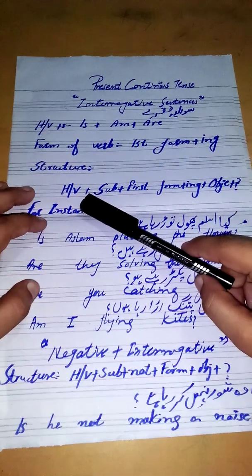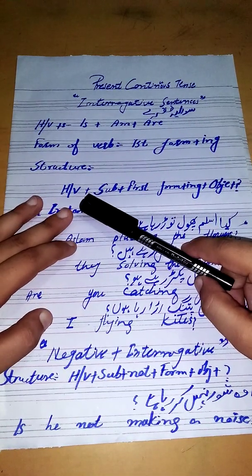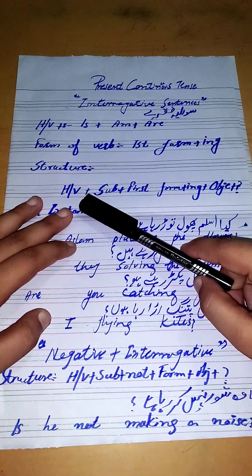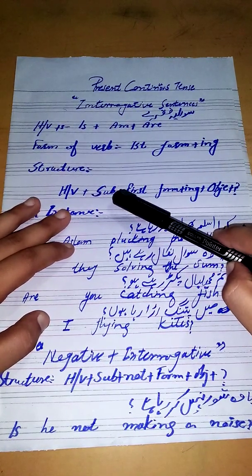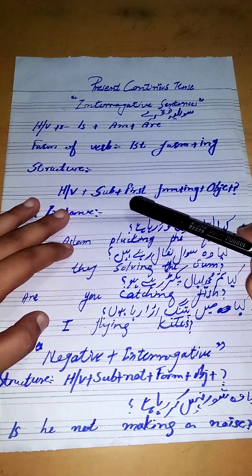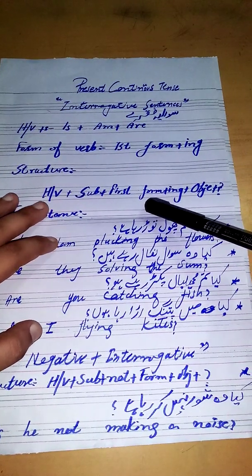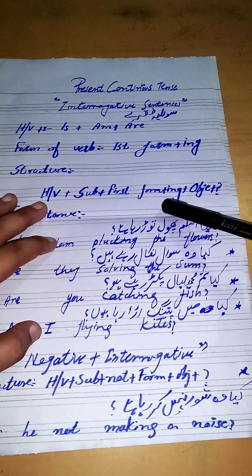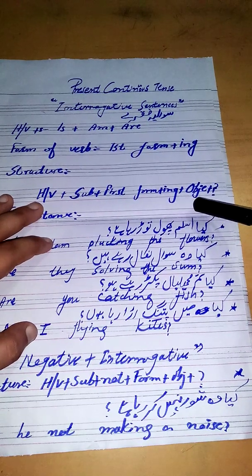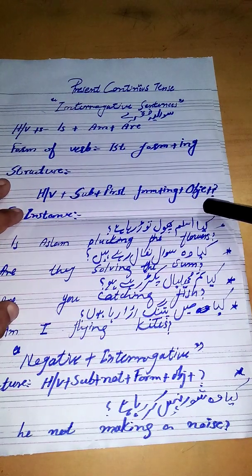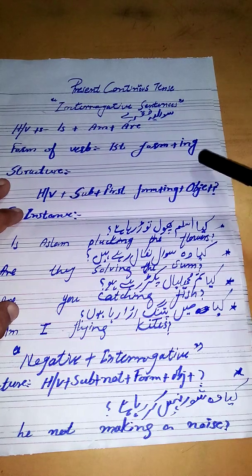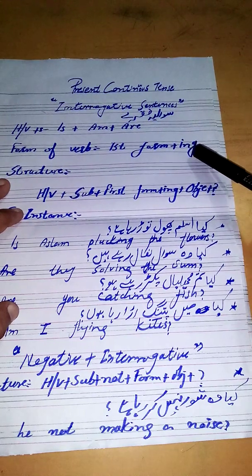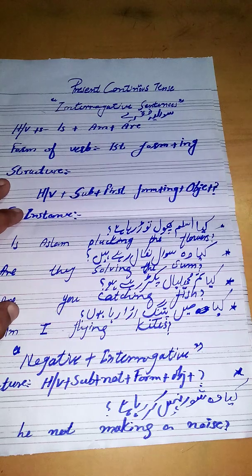Now first of all, the helping verbs is, are, am, and subject. You know what a subject is, I told you in the previous video. Next the first form plus ing, plus object, and plus question mark. In the last of the sentence, what will we put? Question mark, in interrogative sentences of present continuous tense.